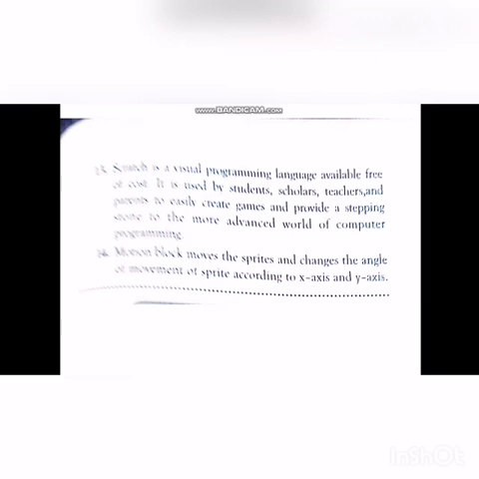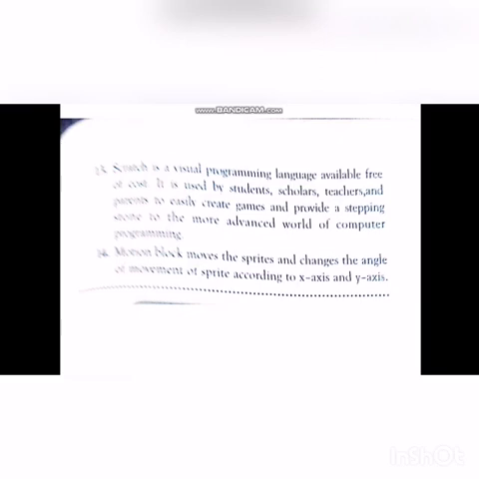Next, 14th question. Explain the motion block in Scratch. The motion block moves the sprites and changes the angle of movements of the sprite according to the x-axis and y-axis.